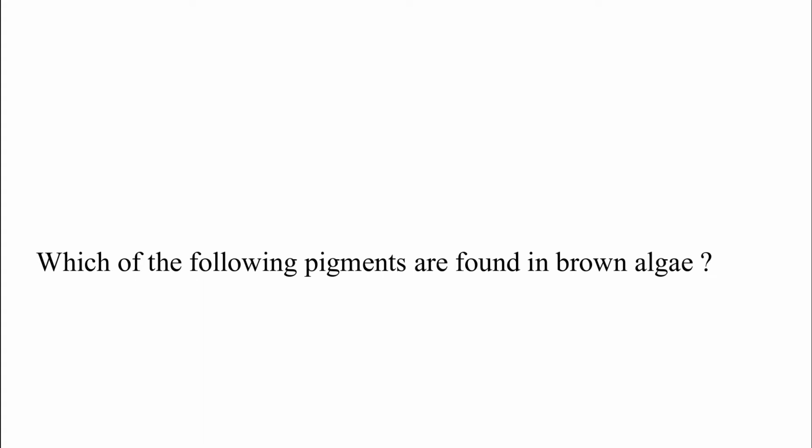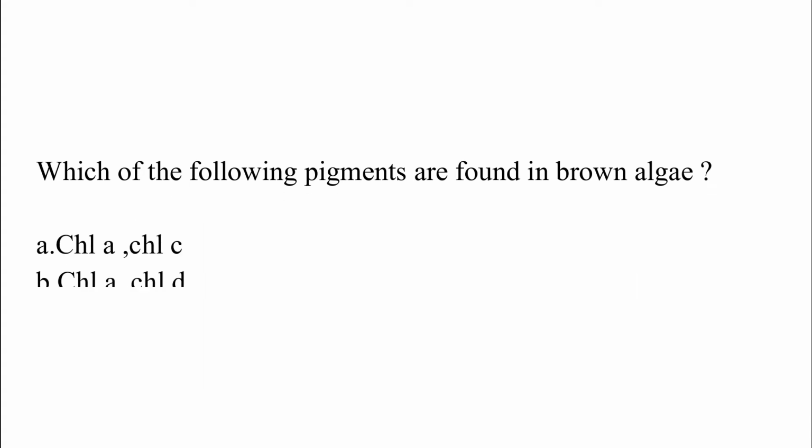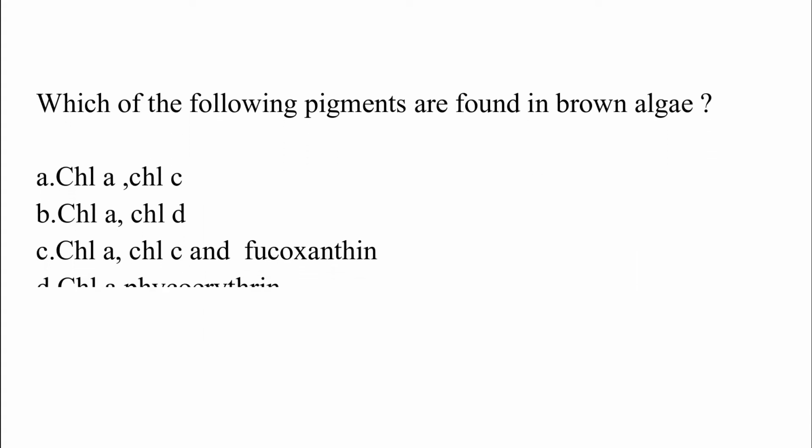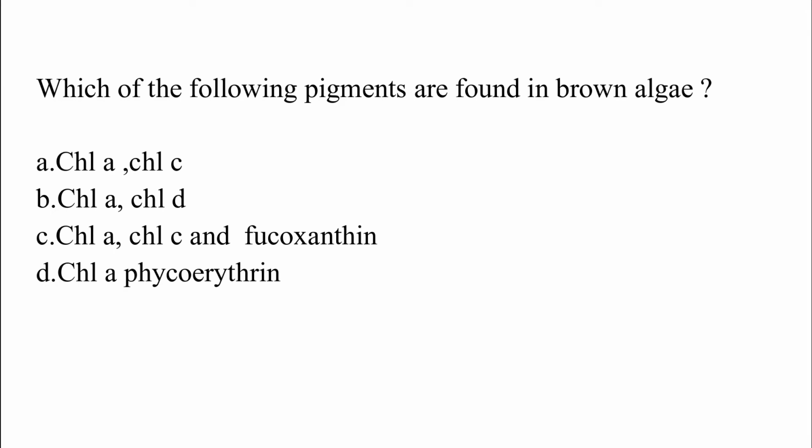Which of the following pigments are found in brown algae? Option A, chlorophyll A and chlorophyll C. Option B, chlorophyll A and chlorophyll D. Option C, chlorophyll A, chlorophyll C and fucoxanthin. Option D, chlorophyll A and phycoerythrin.